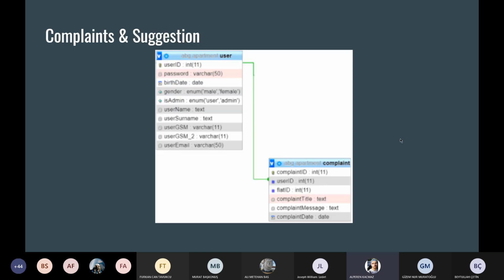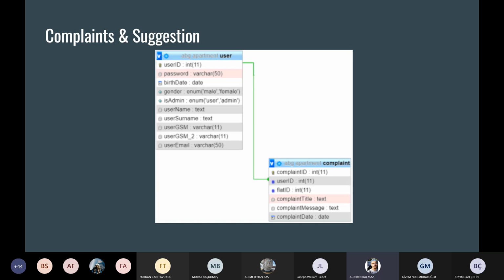Next, we have a complaint and suggestion section. Here, users can easily indicate the situation they are bothered by or their suggestions. Only the admins of the site can view these complaints and take action.